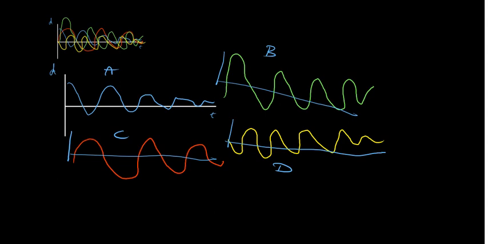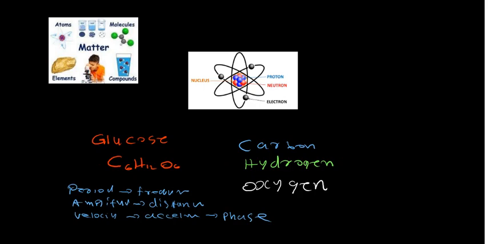Okay, further explanation. Have a good look. Say a body or anything, a rock, whatever, consists of matter. Matter may consist of elements, compounds, or molecules. If we break them down further, we get atoms. A good example is the glucose molecule, a very simple carbohydrate. It consists of C6H12O6. That means it consists of carbon, hydrogen, and oxygen. Each of these atoms, like carbon, is like one of those oscillations, a simple harmonic motion. The atom may consist of certain other properties, like protons, neutrons, and electrons, and orbits, and many other things.